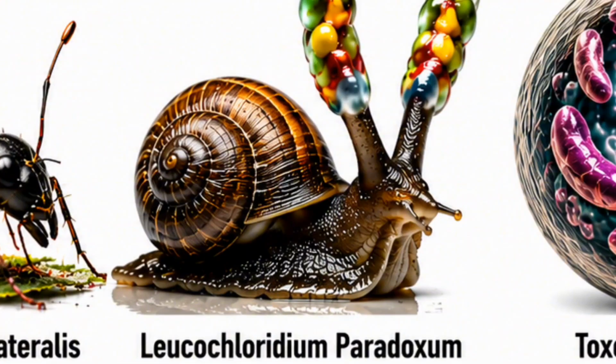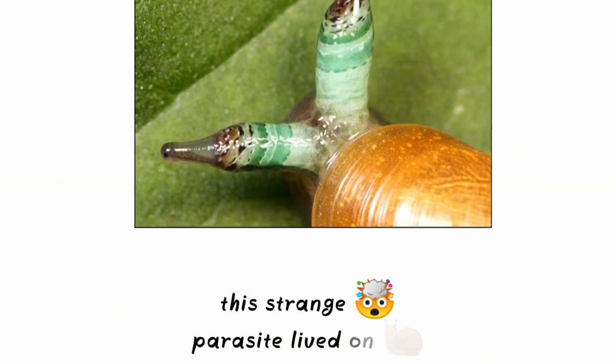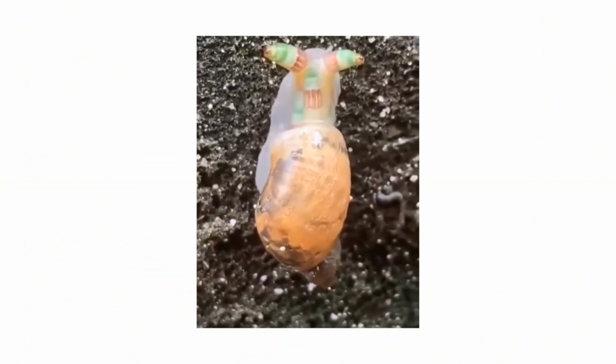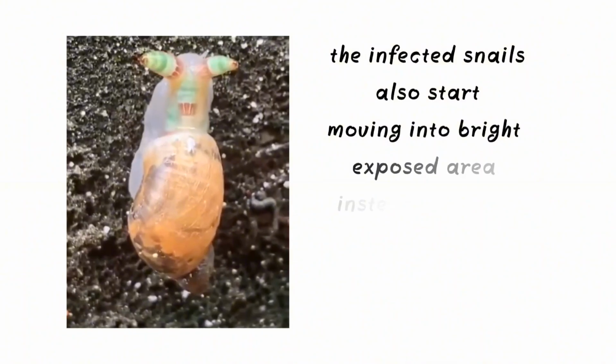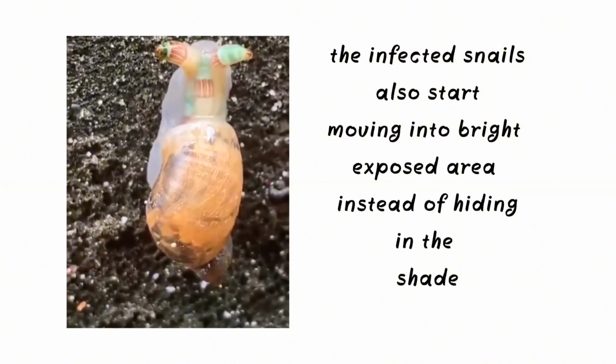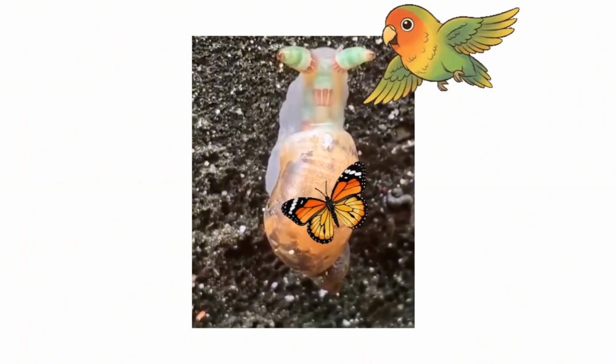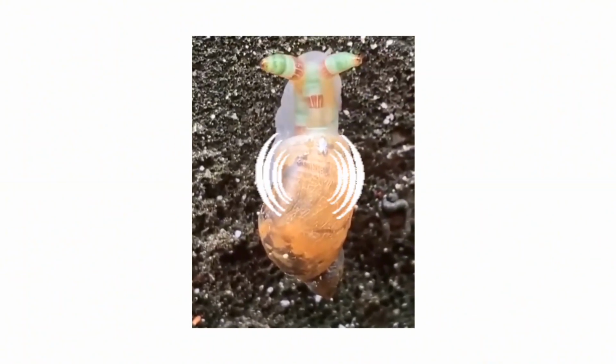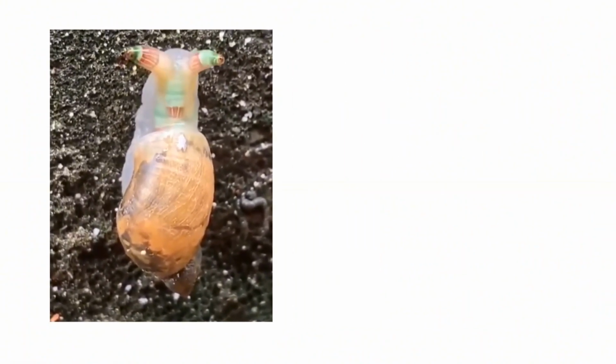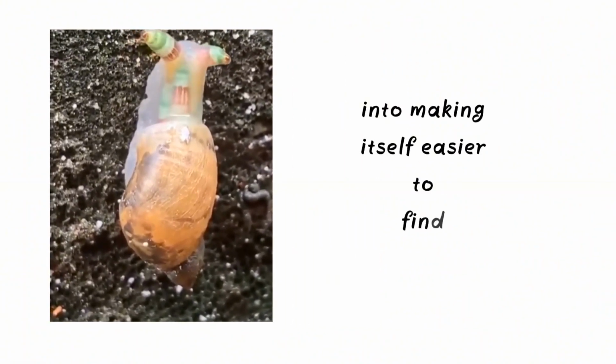Leucochloridium paradoxum. This strange parasite infects snails and transforms their eye stalks into colorful, pulsating structures. The infected snail also starts moving into bright, exposed areas instead of hiding in the shade. These changes attract birds, which eat the snail and help the parasite continue its life cycle. The parasite effectively manipulates the snail into making itself easier to find.